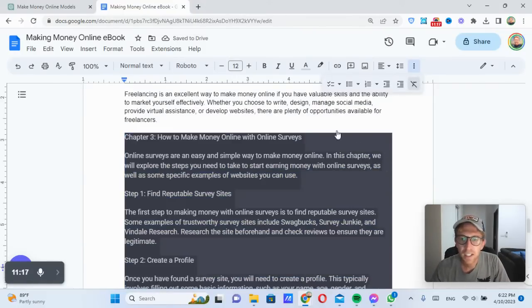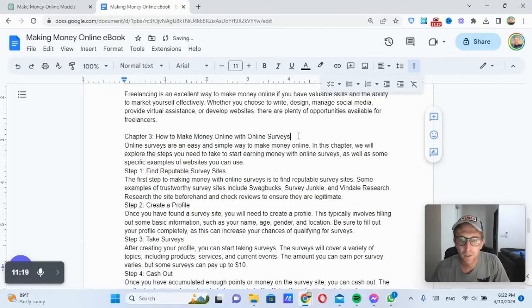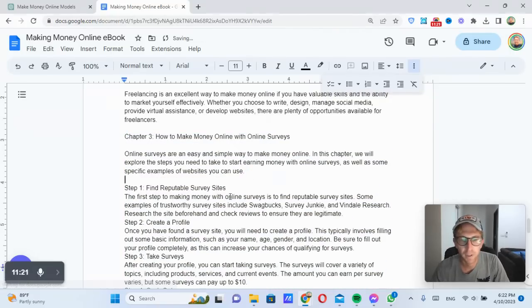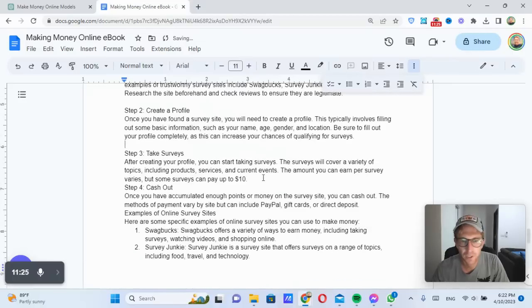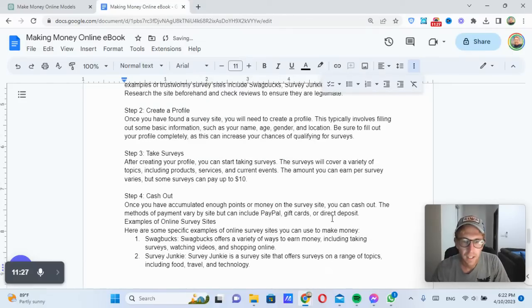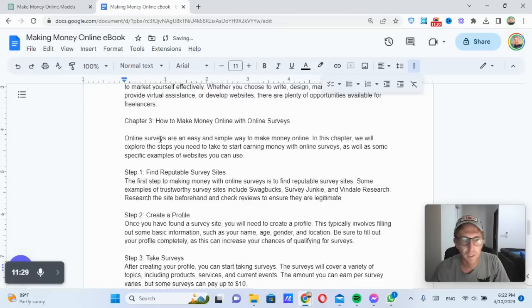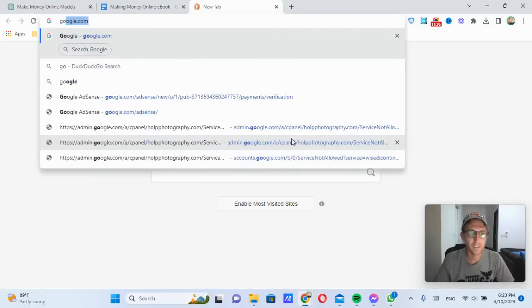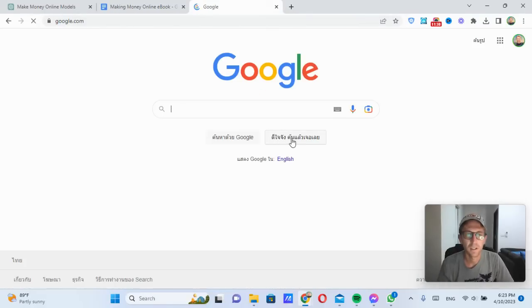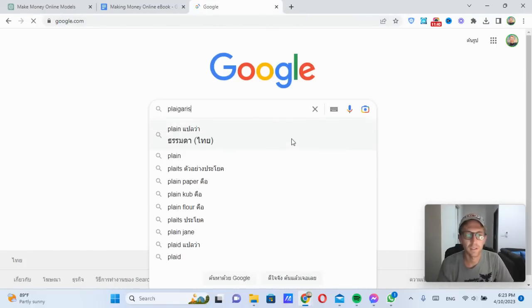And as you can see, very easy, right? So if you don't want to spend all your time coming up with all the ideas, creating the ebook yourself, then you can just use ChatGPT to do it for you. And obviously, we can take this and we can run it through a plagiarism detector. So let's say we want to find if it detected.